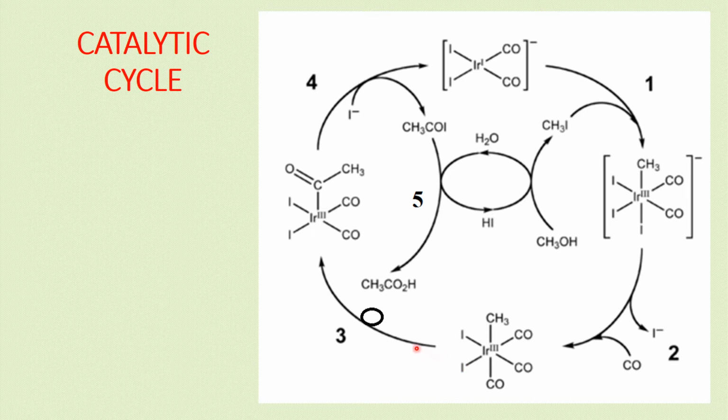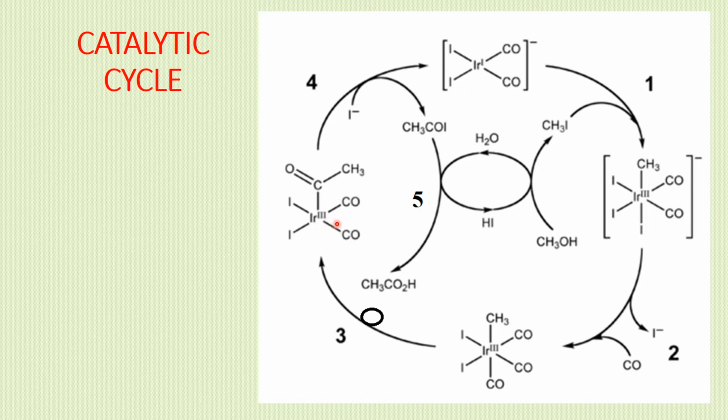In this case, one of the CO ligands is migratorily inserted between the carbon and the iridium metal, forming the acetyl ligand bound complex.